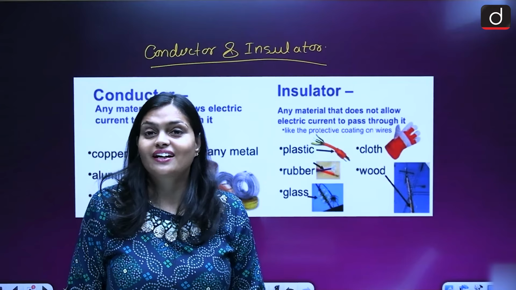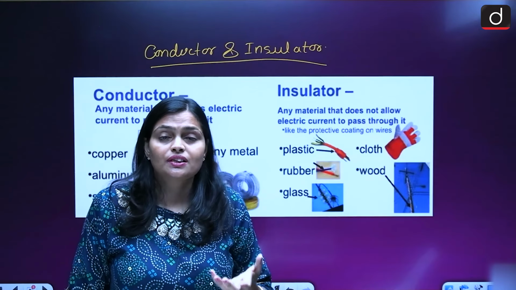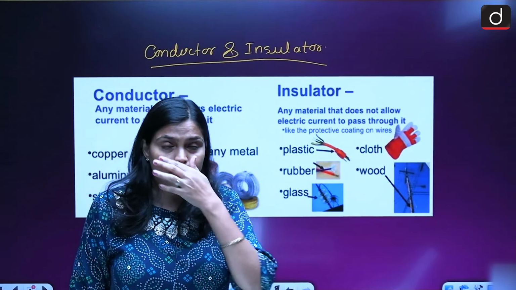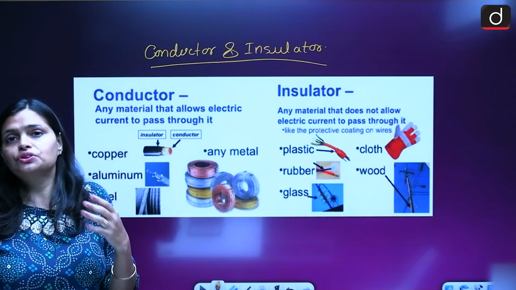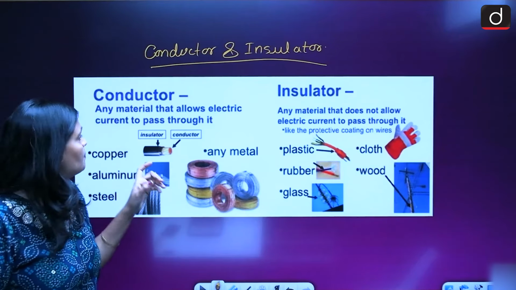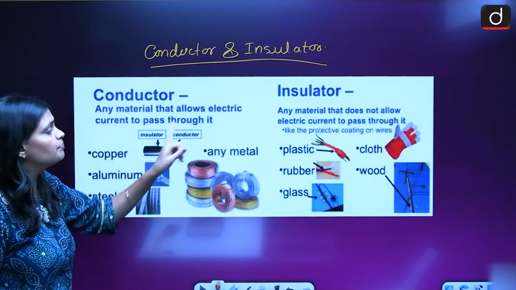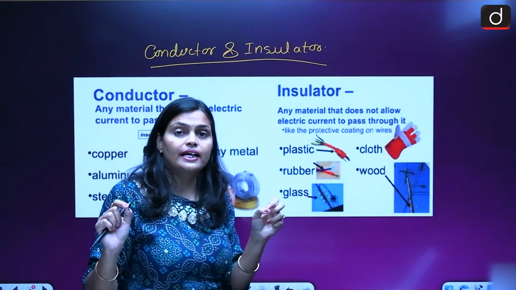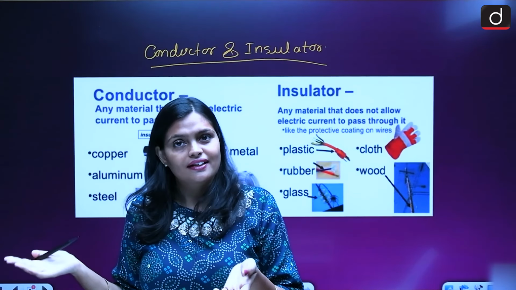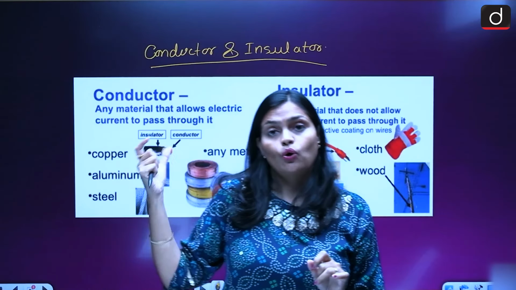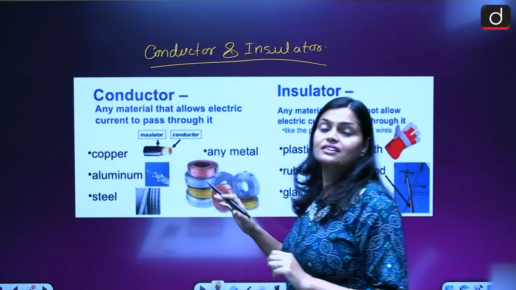Now what is the difference between conductor and insulator? A conductor is a material in which there is a flow of electric current, that is, it carries current, and an insulator does not carry current. A conductor is any material that allows electric current to pass through it. ठीक है, एक ऐसा मटेरियल जिससे इलेक्ट्रिक करंट पास होता है उसको कहा जाता है क्या? कंडक्टर. And an object which does not pass electric current is considered an insulator.